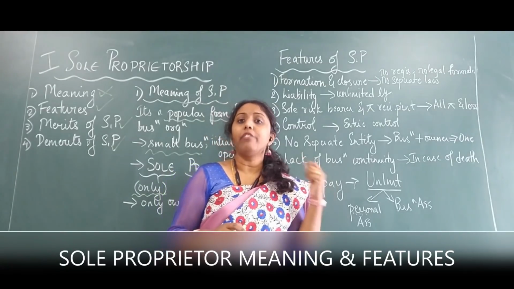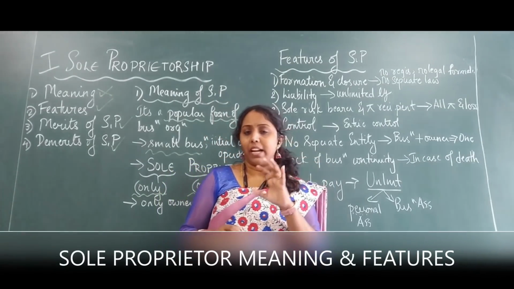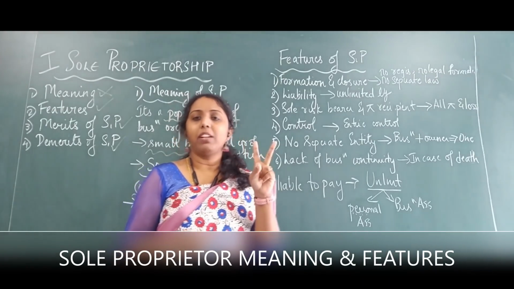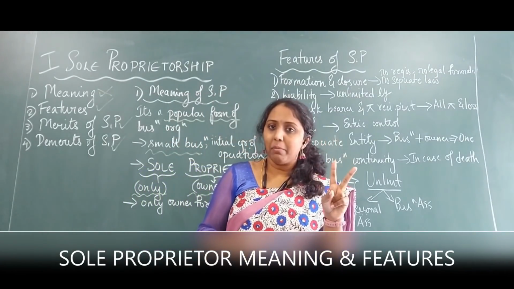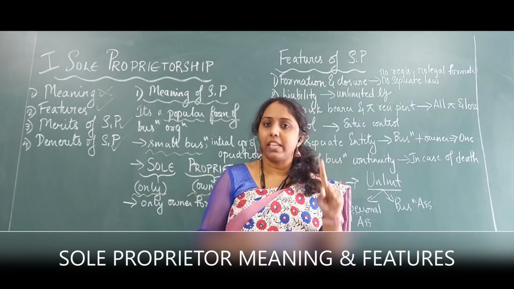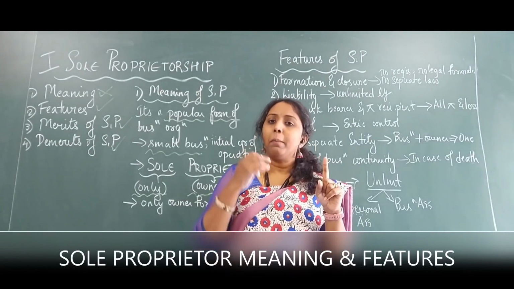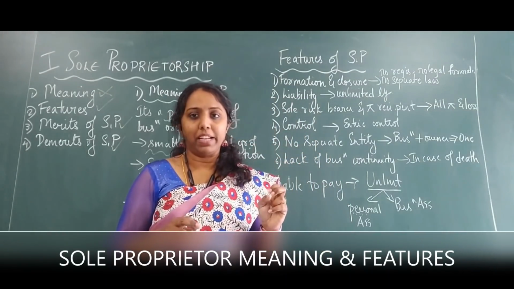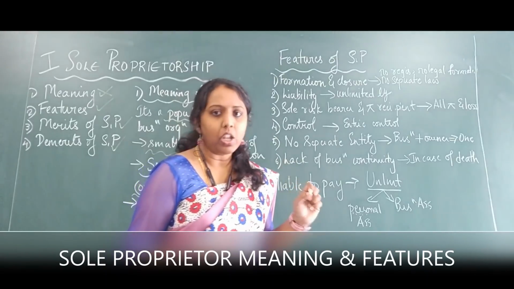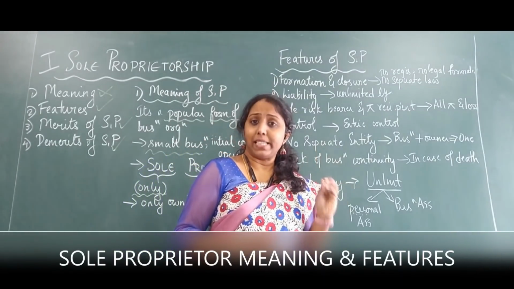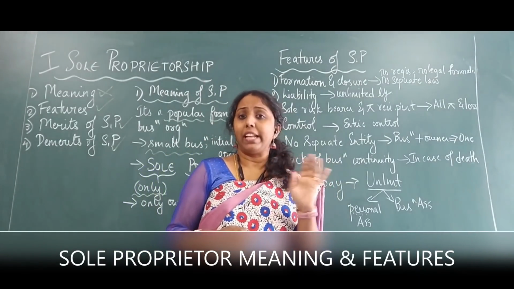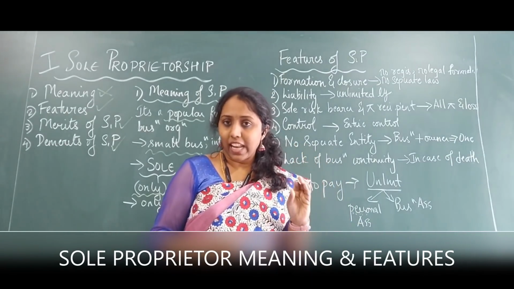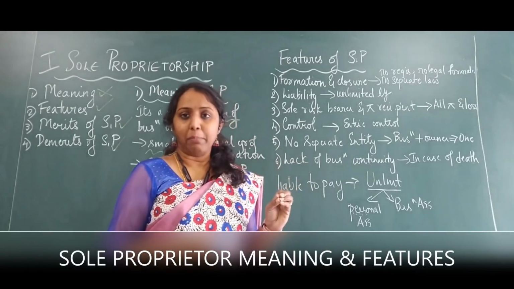Now, what is the meaning of limited liability? Please understand these two terminologies: unlimited liability, limited liability. Always understand, if you have unlimited liability, what is the meaning? That means in case of loss, business assets are sold, personal assets are sold. But what is the meaning of limited liability? Limited liability means in case there is a loss, only your business assets are sold, but nobody can touch your personal assets.